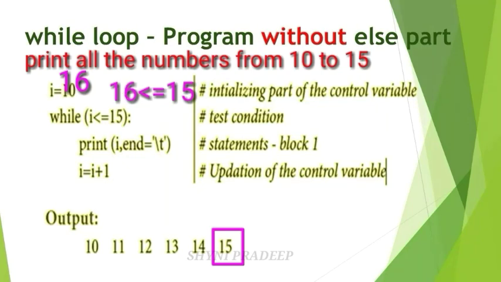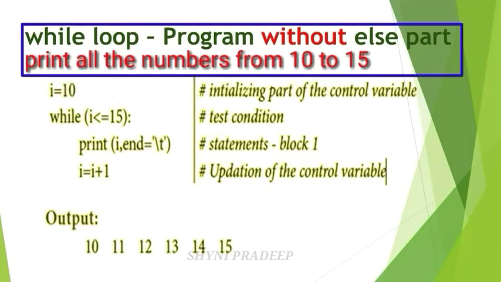16 is less than or equal to 15. 16 is less than 15. True or not? Not true. 16 is equal to 15? Not true. So this condition is false, so you have to stop your execution here. Here the loop will be terminated. Now see here, we printed all the numbers from 10 to 15: 10, 11, 12, 13, 14, 15.